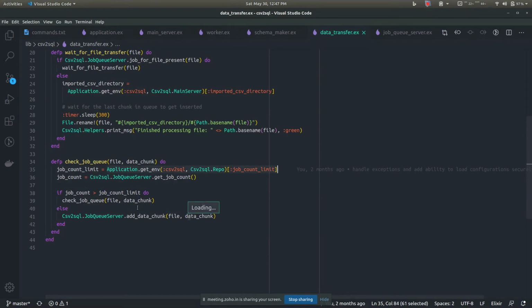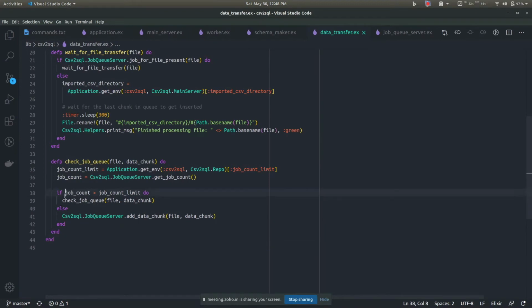So we check if the job count is greater than the job limit, basically whether there's space left in the queue. If the queue is not full and the limit is not crossed, we can go on and add a chunk into the queue. But if the limit is crossed, then we will recursively iterate. I'll talk more about it.